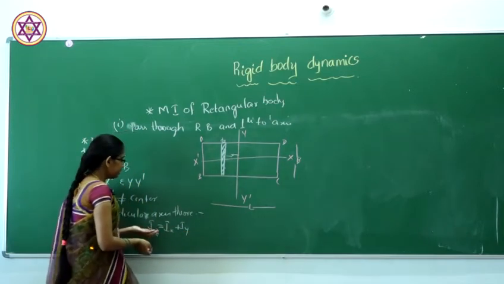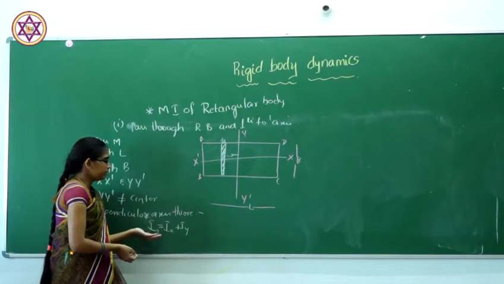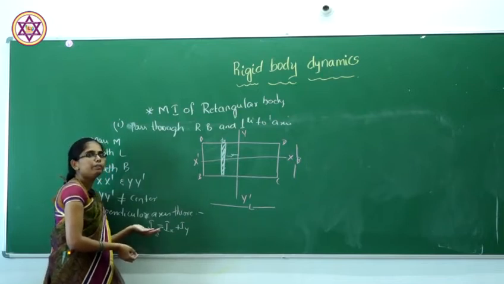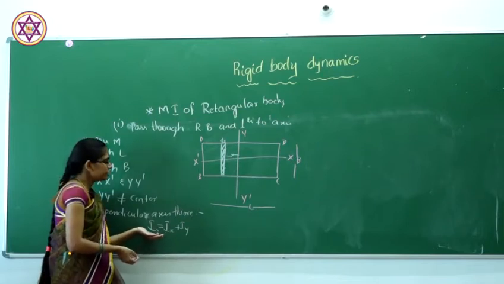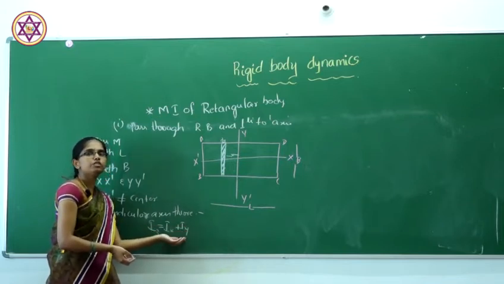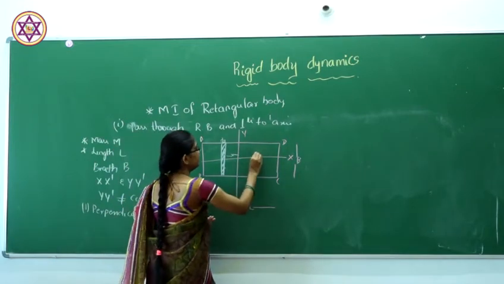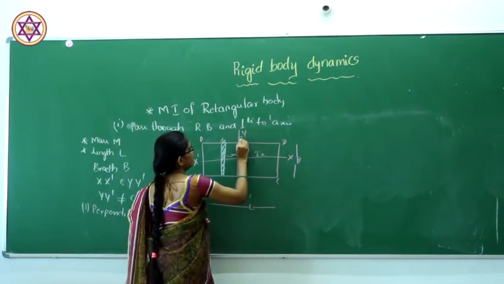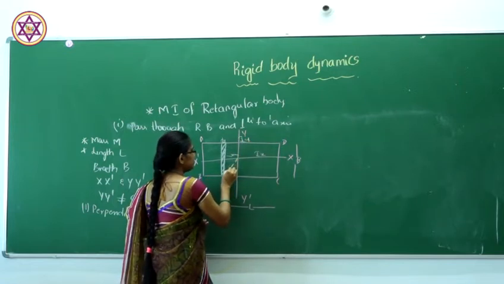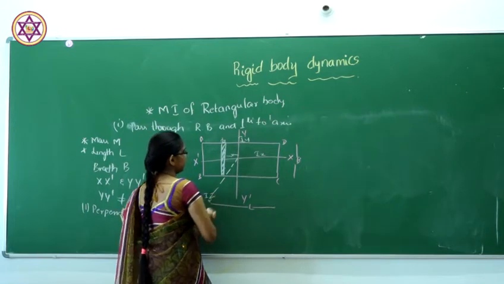That means the moment of inertia of a body perpendicular to the body should be equal to the sum of the moments of inertia which are mutually perpendicular to each other. Here it will be Ix, here Iy. This is Iz along the z axis.